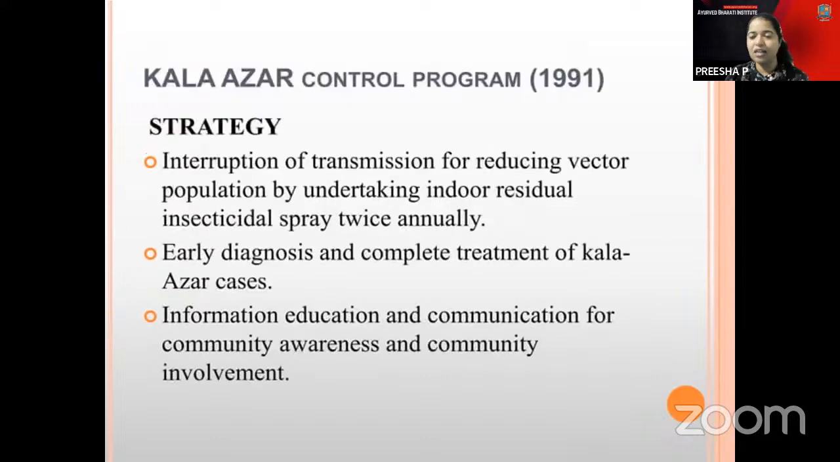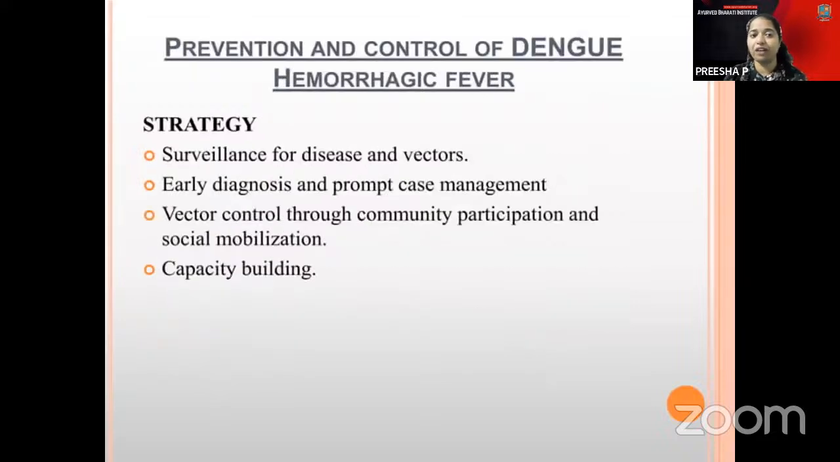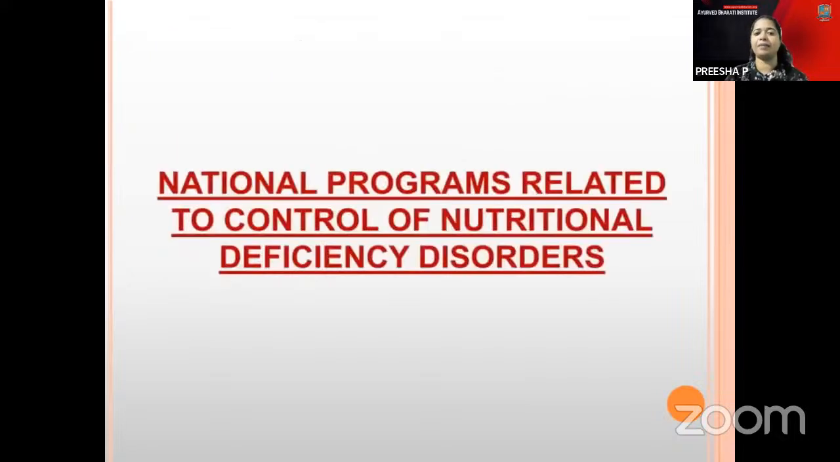The next plan is the Kala Azar Control Program in the year 1991, aimed at interruption of transmission by reducing the vector population through indoor residual insecticidal spray, which should be done twice a year. Then you have the education programs, and dengue and hemorrhagic fever control by prevention and control. First is surveillance, vector control and capacity building.